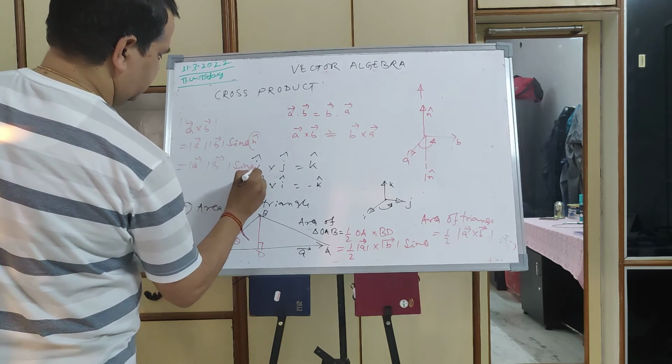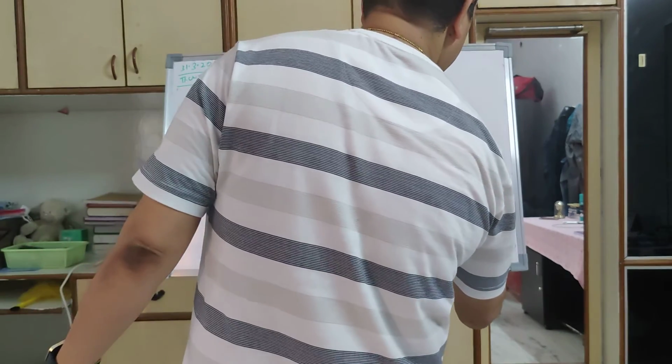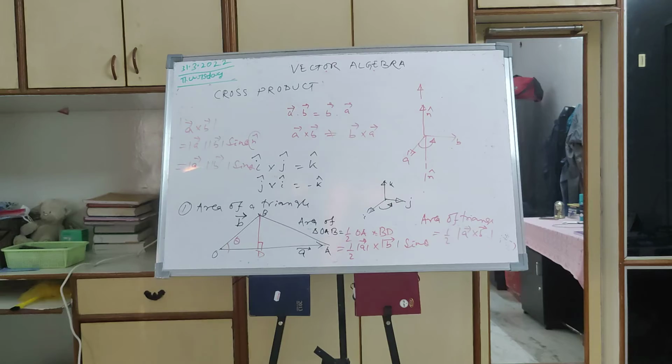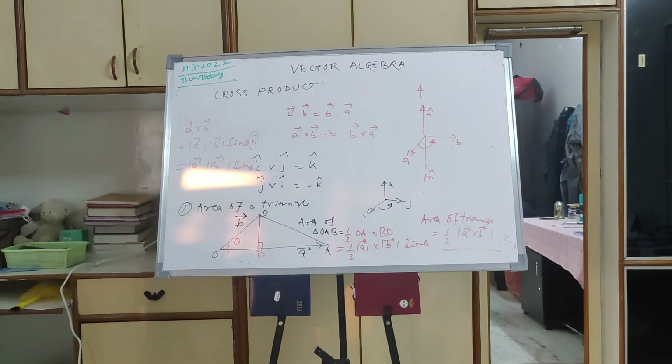For area, area is anyway a scalar, so we have to take the magnitude. So area of triangle is nothing but half magnitude of A cross B, right? So that is one geometry application of the cross product.